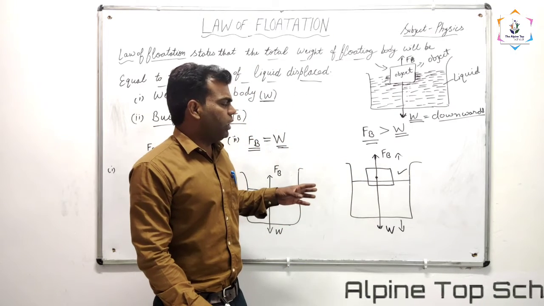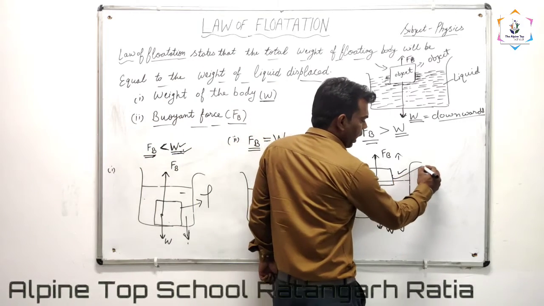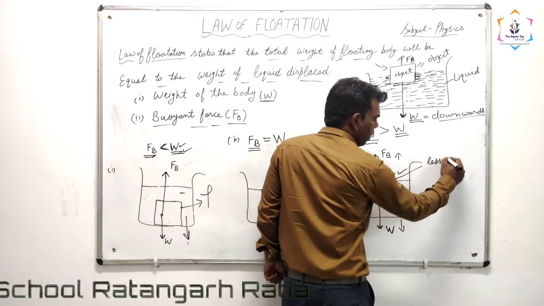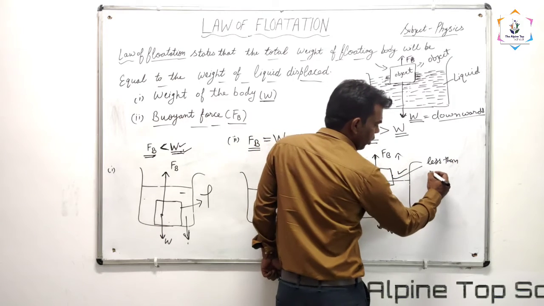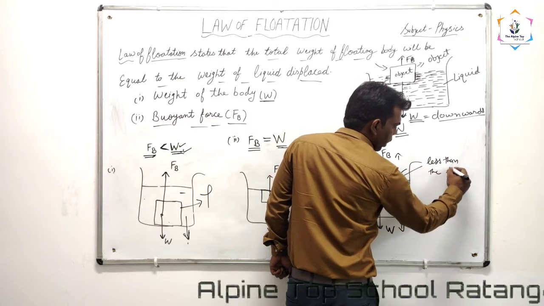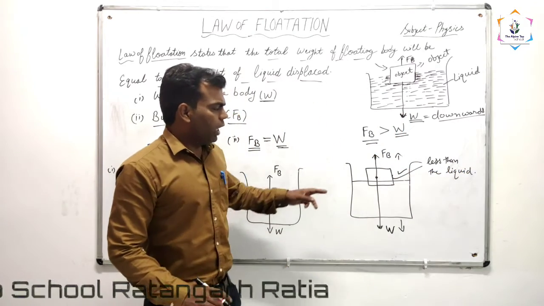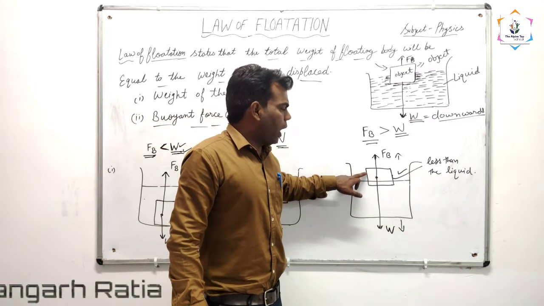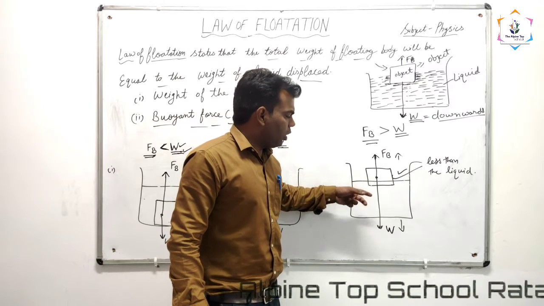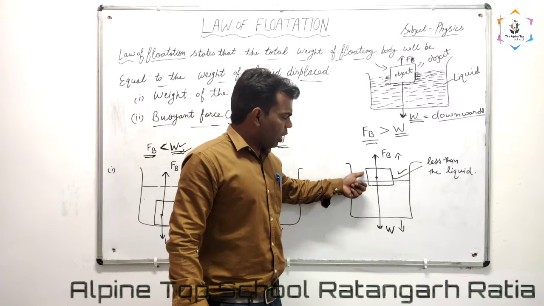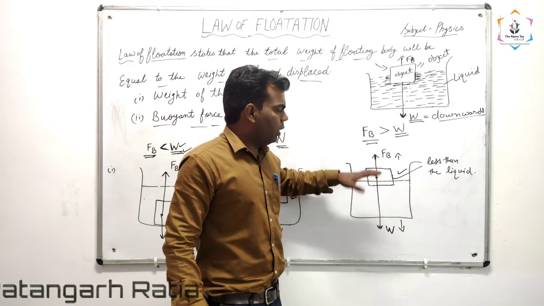In other words, according to density, the density of the substance is less than the density of the liquid. That's why this object is floating on the surface of this liquid.